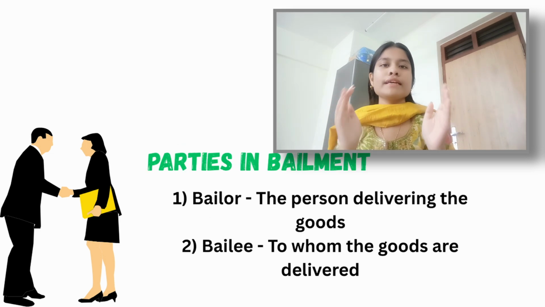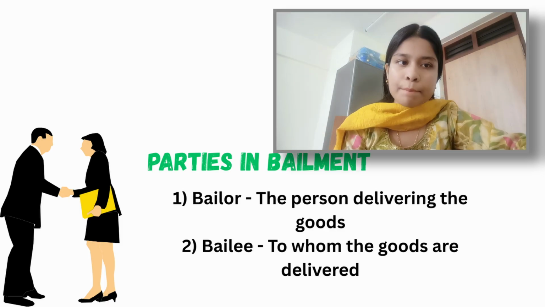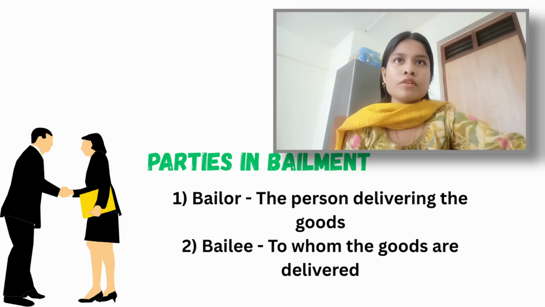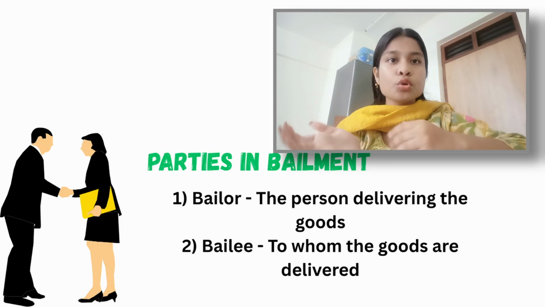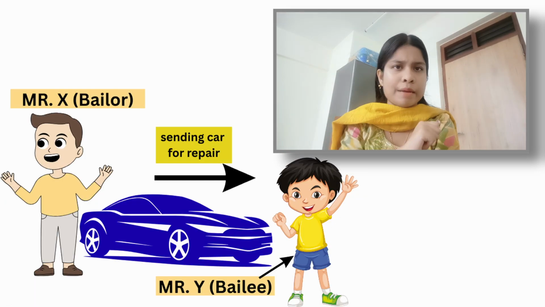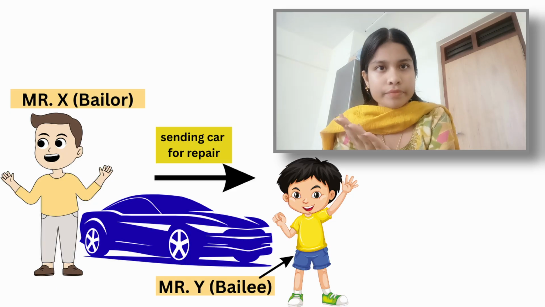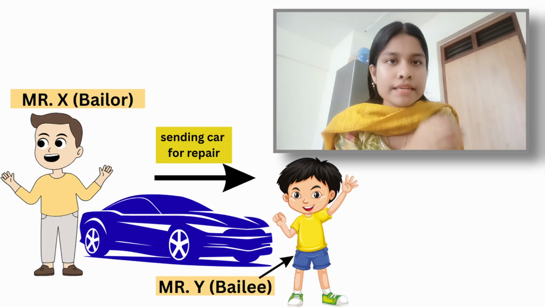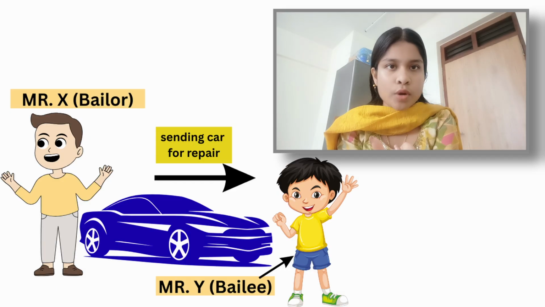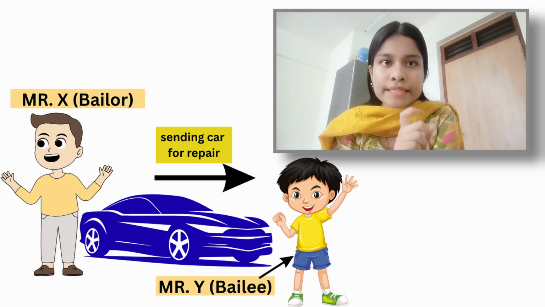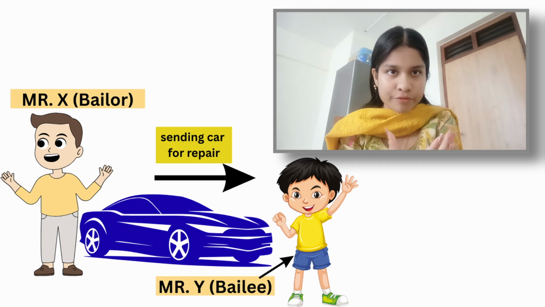Now in bailment, there are broadly two different parties. One is a bailor, another one is a bailee. The bailor is the person who is giving the goods, and the bailee is the person to whom the goods are given. We can take an example that X delivers his car to Mr. Y for repair. In this case, X is the bailor because he is the person who is delivering the goods, meaning the car, to Mr. Y. And Y is the bailee because he is the person to whom the car has been delivered.